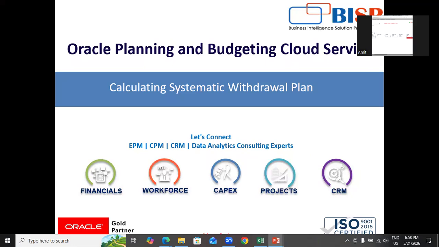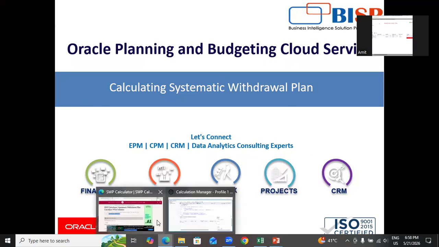So I was doing retirement planning for one of my customers, and I was going through this systematic withdrawal plan. So I thought of creating the same scenario in Oracle Planning. Let me show you the requirement clearly.